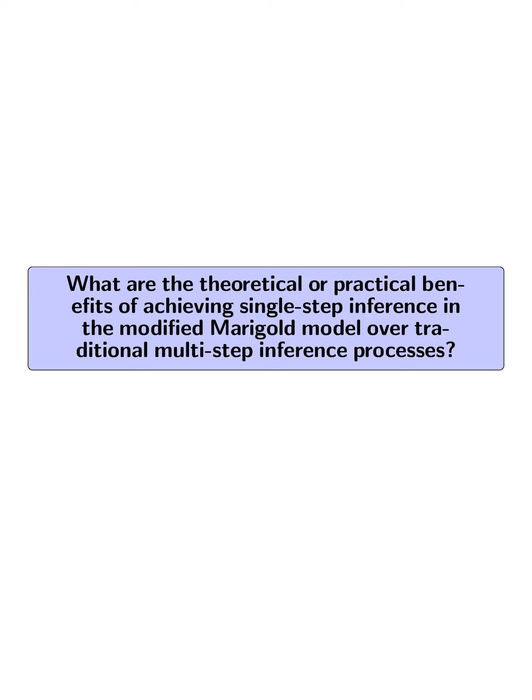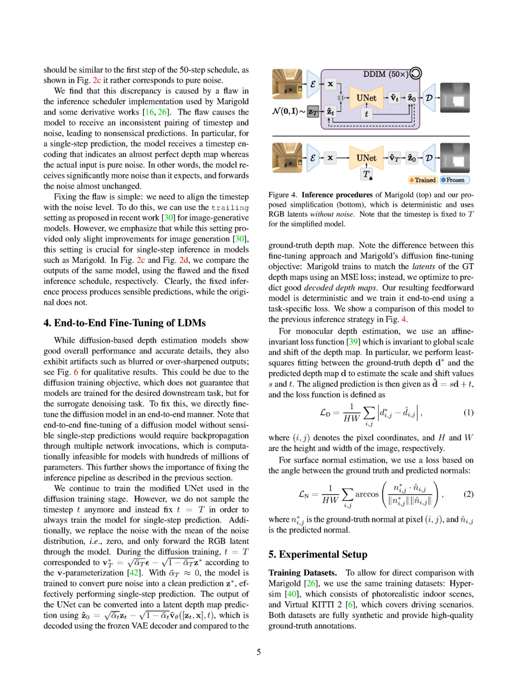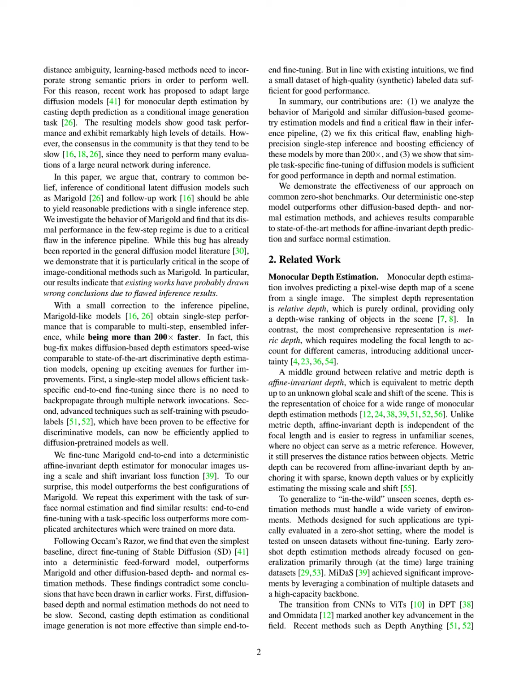What are the theoretical or practical benefits of achieving single-step inference in the modified Marigold model over traditional, multi-step inference processes? The modified Marigold model achieves significant practical benefits through single-step inference compared to traditional multi-step processes. Firstly, it enhances efficiency by being over 200 times faster, which is crucial for real-time applications. Secondly, single-step inference allows for efficient task-specific end-to-end fine-tuning without the need to backpropagate through multiple network invocations, simplifying the